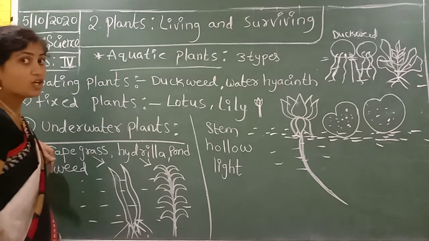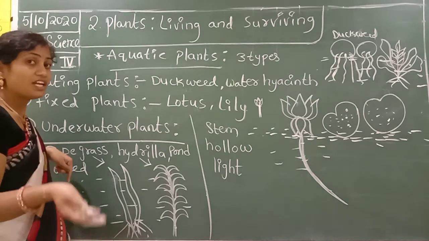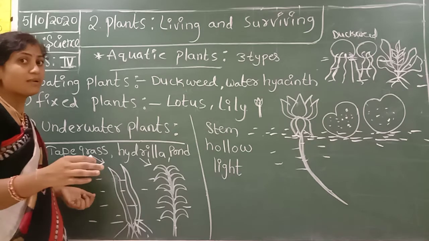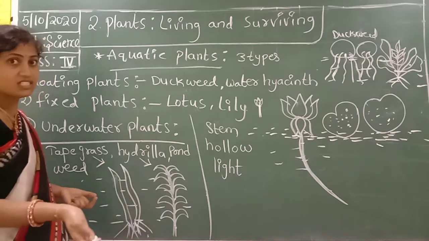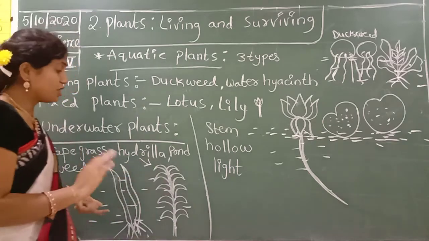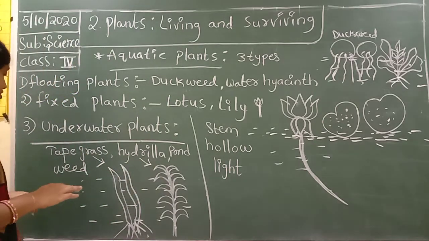Especially, they depend on water animals, and water animals also depend on these plants. Why? Because these plants release oxygen and the water animals release carbon dioxide, so both balance each other's lives.